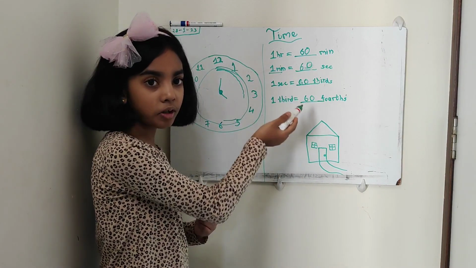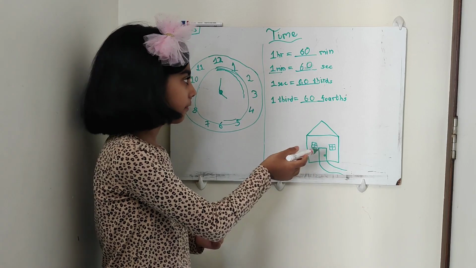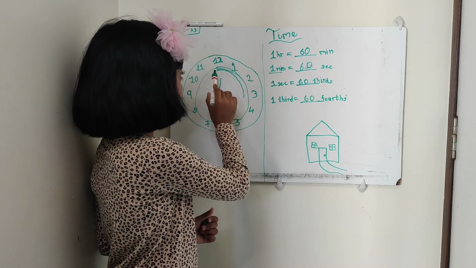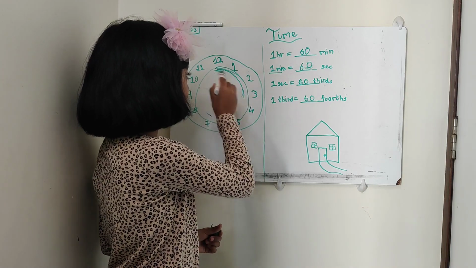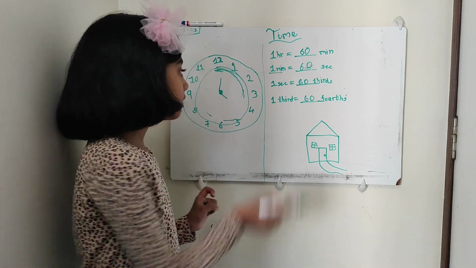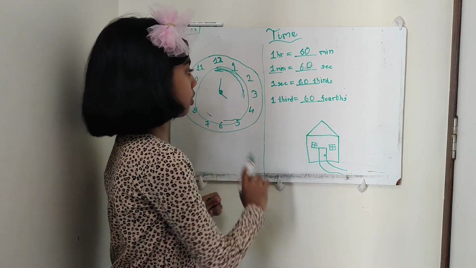The same goes for minutes and seconds. 1 second goes like tick. Within that, the 60 thirds go tick, tick, tick, very quickly. And the same goes with 60 fourths.